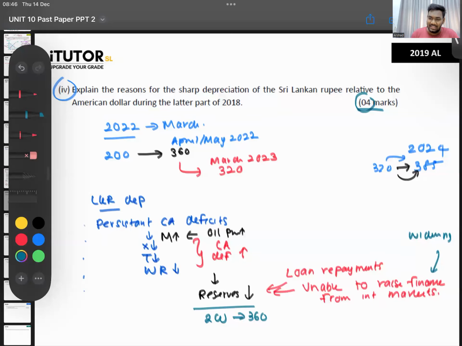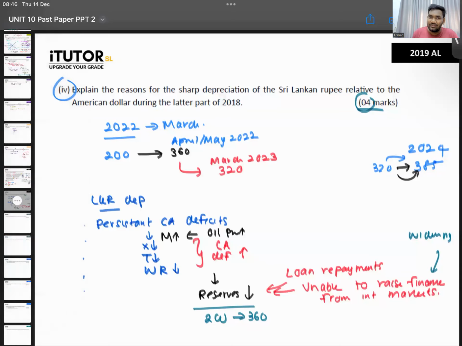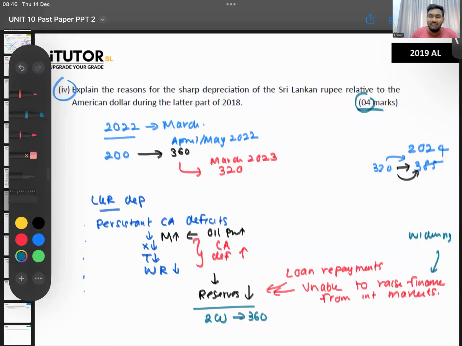Just think, as an A-level economics student, if you don't know why the rupee depreciated, what happened to Sri Lanka's reserves, why inflation increased, what is the point? What are you learning? What's the point of learning? What is demand pull inflation? What is aggregate demand? What are the components of aggregate demand? There is no point testing just your theory.